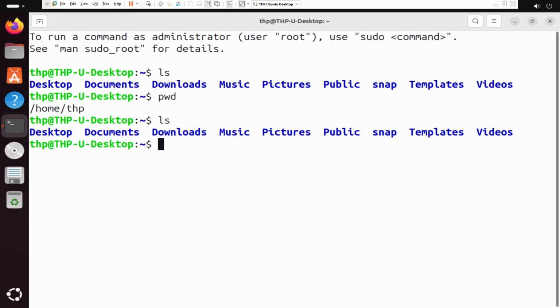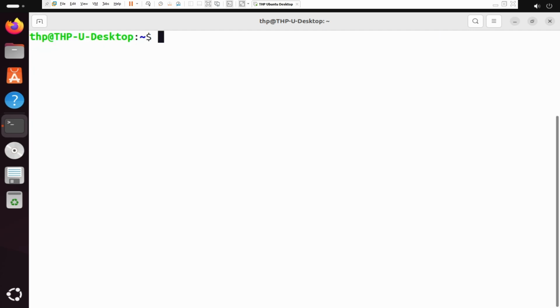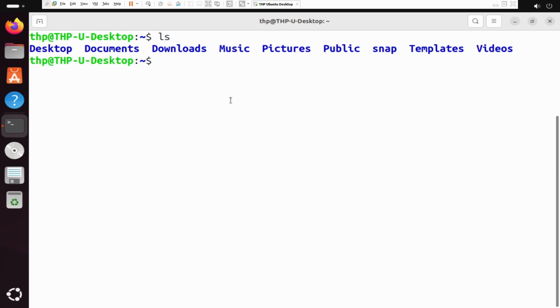But the very first command lists everything. Right now, we are inside the machine. We cannot see anything in this machine. We have no idea what's here. So for me to say, let there be light, or I want to see what's happening inside this machine, I'm going to run the command ls. And that shows me everything in the machine. There is desktop, documents, downloads, music, pictures, public, snap, templates, videos. And this is with respect to my present working location.